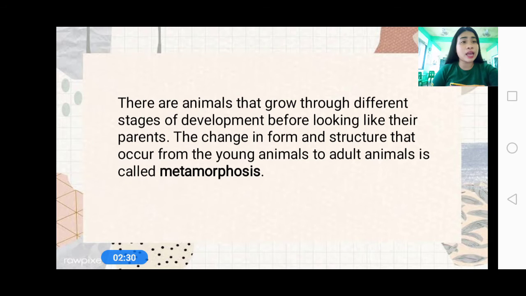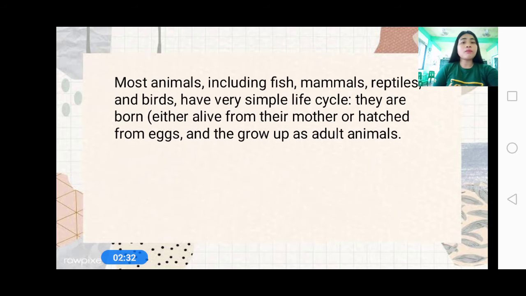Do you understand? Okay. So most animals, including fish, mammals, reptiles, and birds, have very simple life cycles. They are born either alive from their mother or hatched from eggs and grow up as adults.